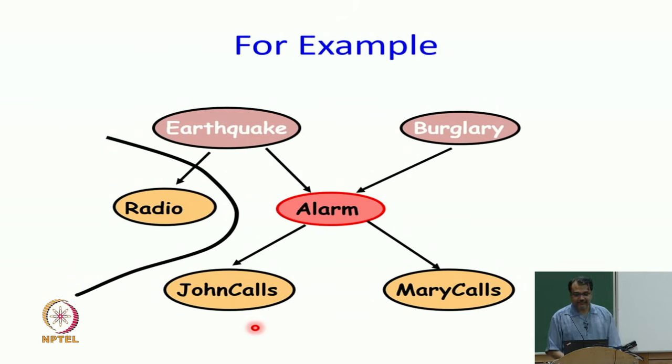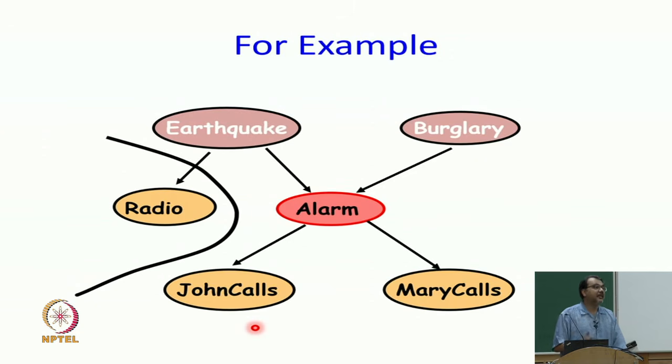I would really strongly encourage you to do these kinds of questions at home, because the more you are able to ask the question, and this is exactly the words you have to use: I already know earthquake and burglary. By additionally knowing about this variable radio, do I get more information about alarm? This is exactly the way you should formulate the question, and then think about it, and the more you think about it, the more it will get clearer.